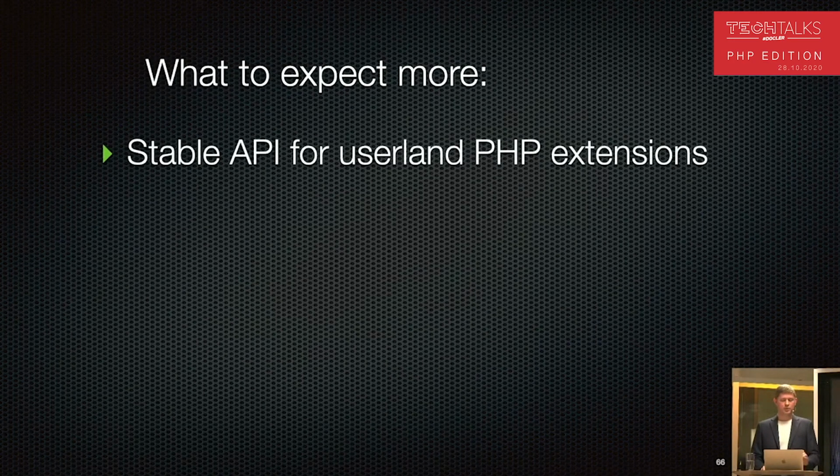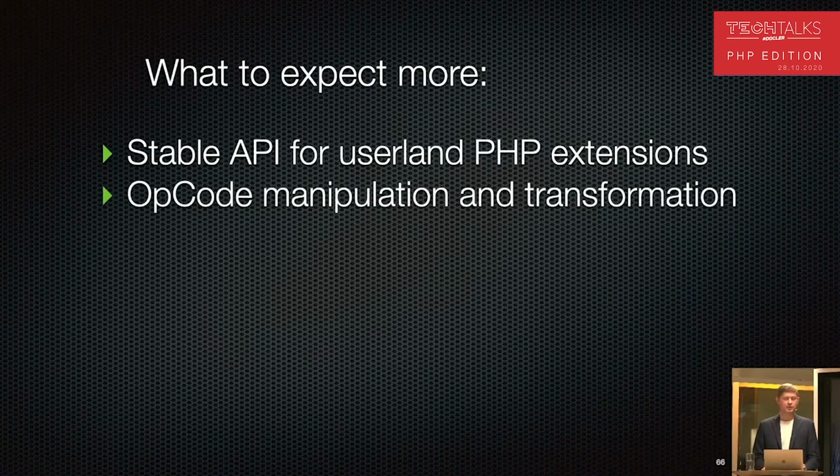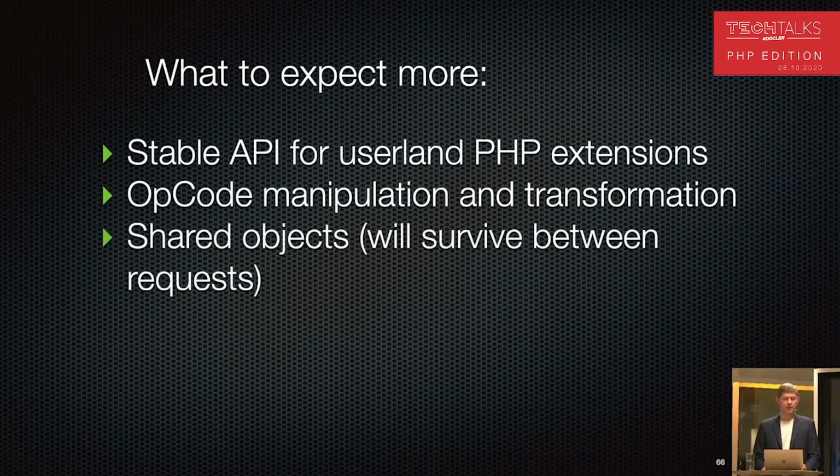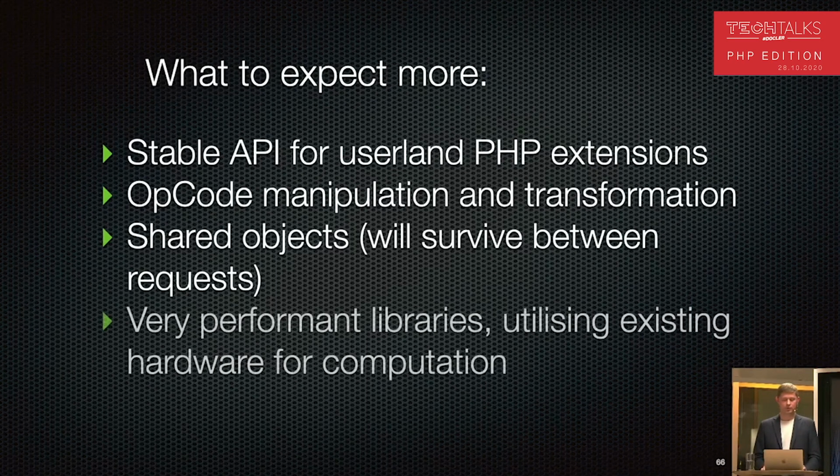I want to make available for userland a stable API extension to provide features to manipulate opcodes and make a transformation at runtime. And I really want to have a shared object that can survive between several requests.